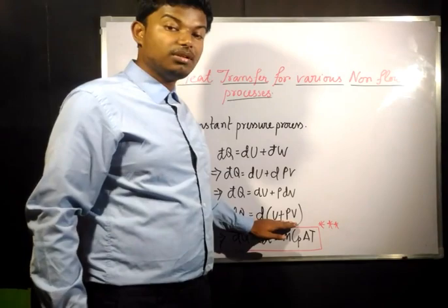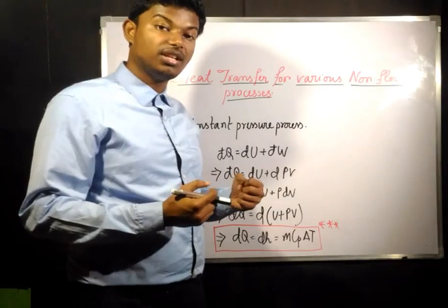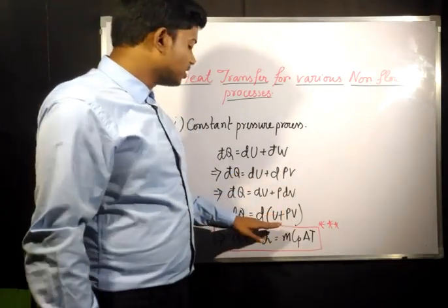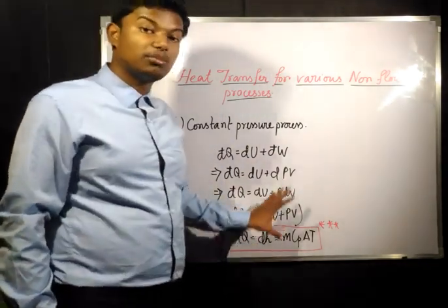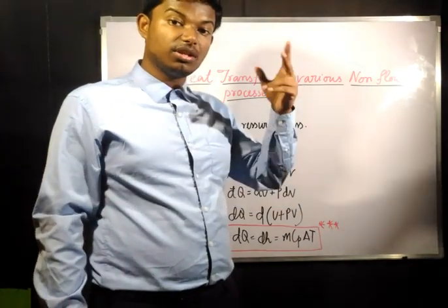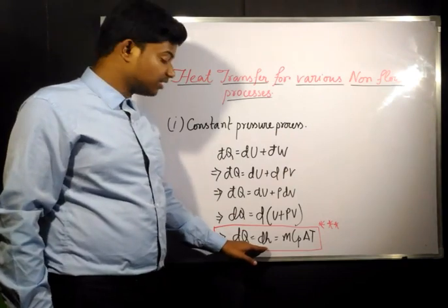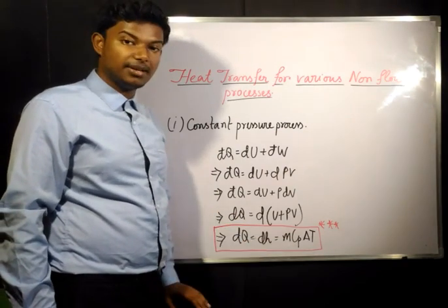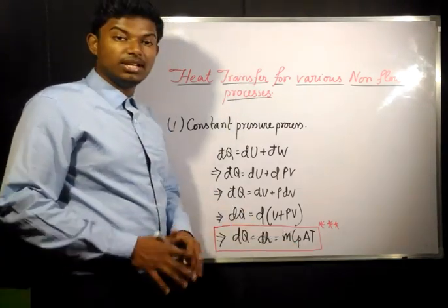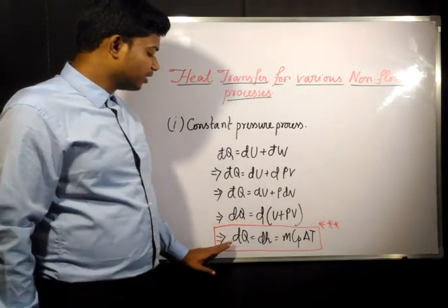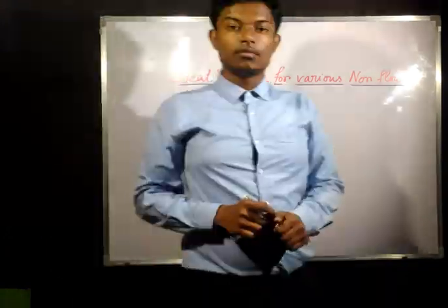Now what is u plus pv? It is a term which comes to us frequently, so we are naming this as enthalpy. So u plus pv becomes enthalpy. From the thermodynamic relations, for dH, the change in enthalpy was given as m cp del T. So for a constant pressure process, dq is also going to be m into cp into del T. This is how we can find heat transfer for a constant pressure process.